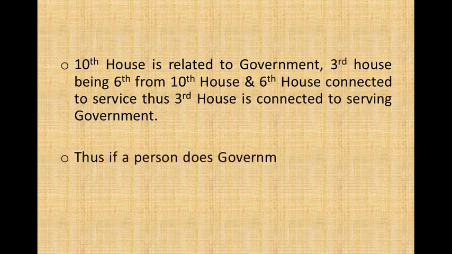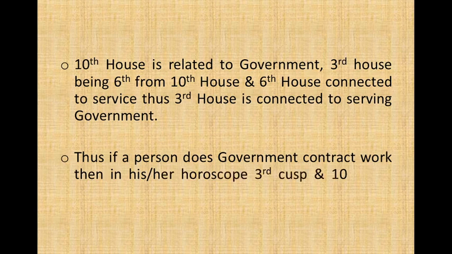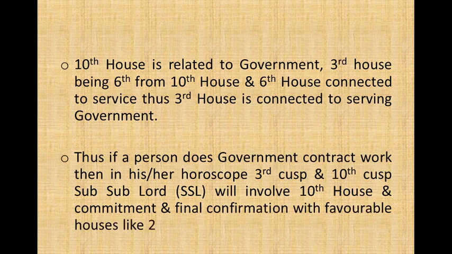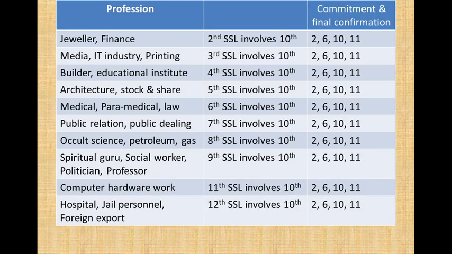Thus, if a person does government contract work, then in his or her horoscope, the third cusp and 10th cusp sub-sublord will involve the 10th house and connect with final confirmation with favorable houses like 2, 6, 10, and 11. 2 is money, 6 is service, 10 is profession, and 11th is connected to gains or fulfillment of desire.